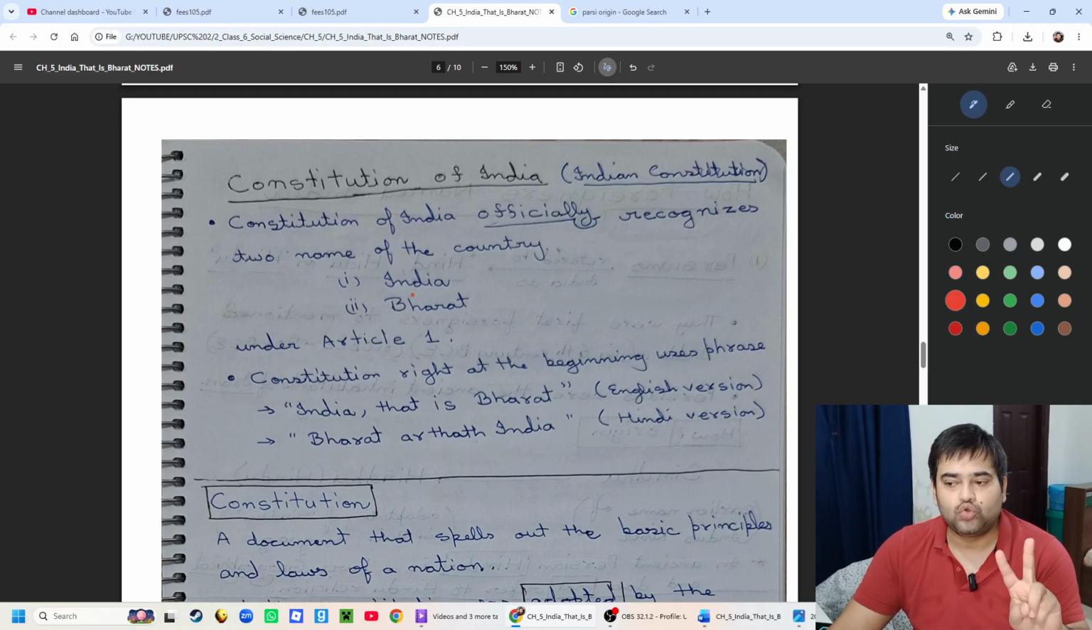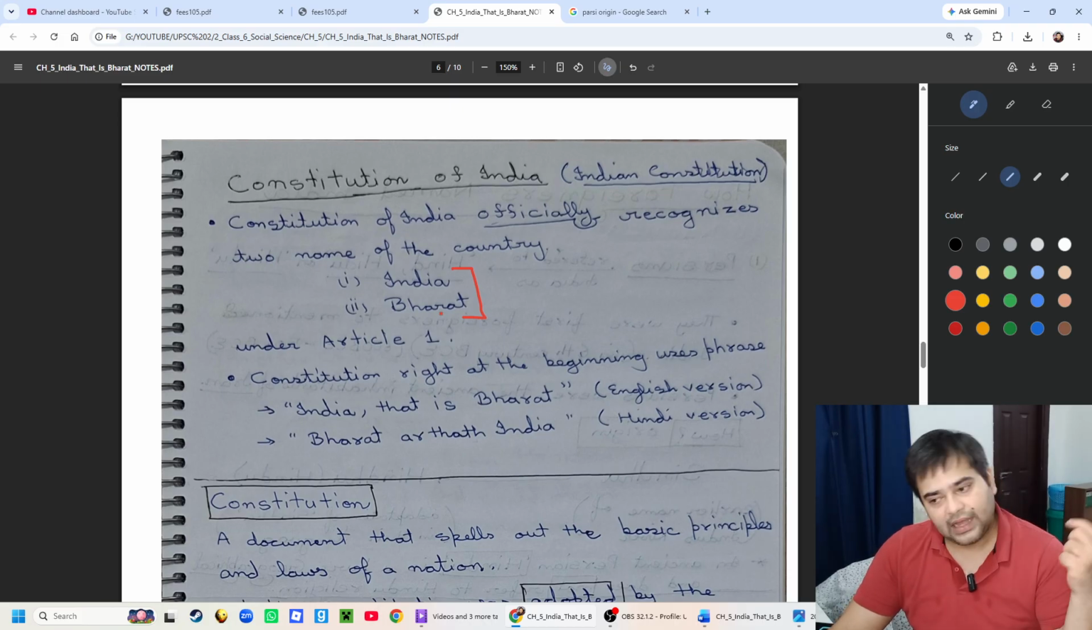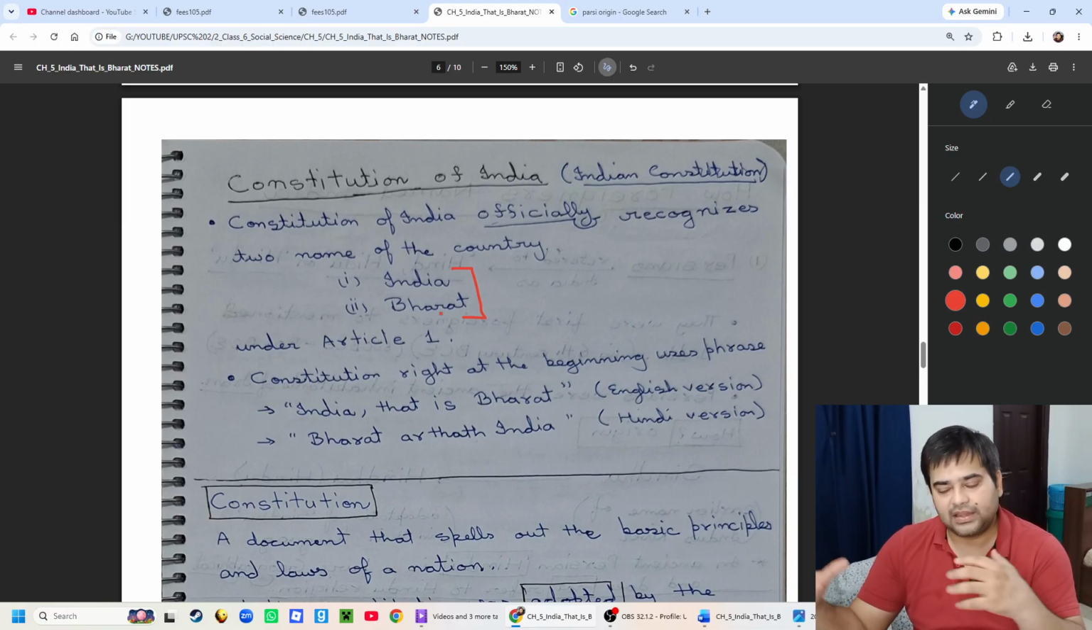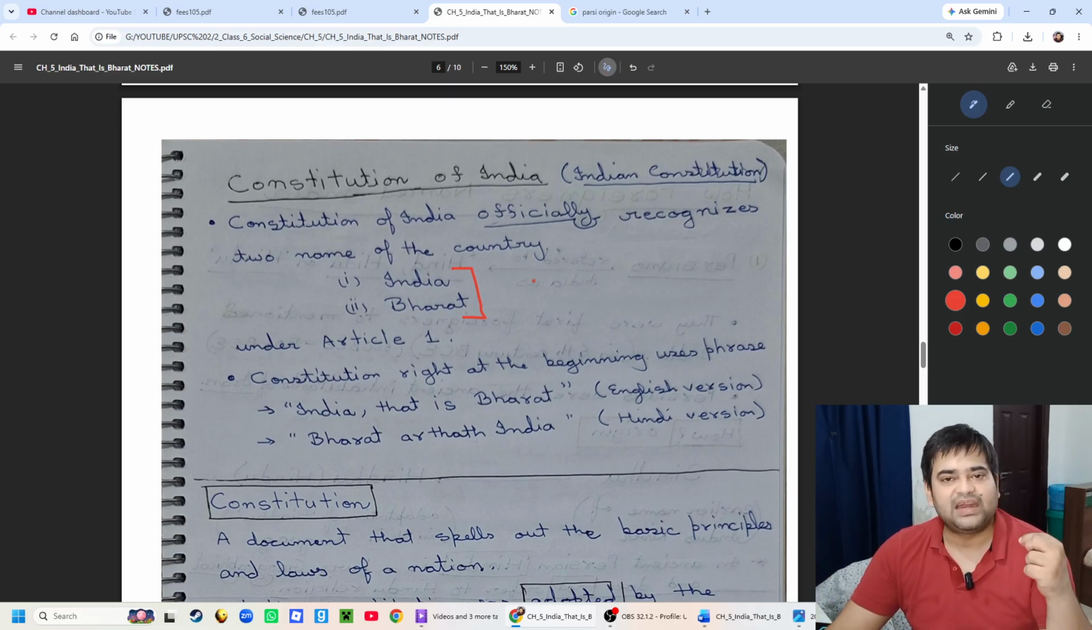officially recognizes two names for the country. These two names are the official names. Other names, obviously, may also be Hindustan, Bharat Mata and other things. They are names of India, but they are not official names. The official names we have adopted in our constitution are two: one is India and the second is Bharat.